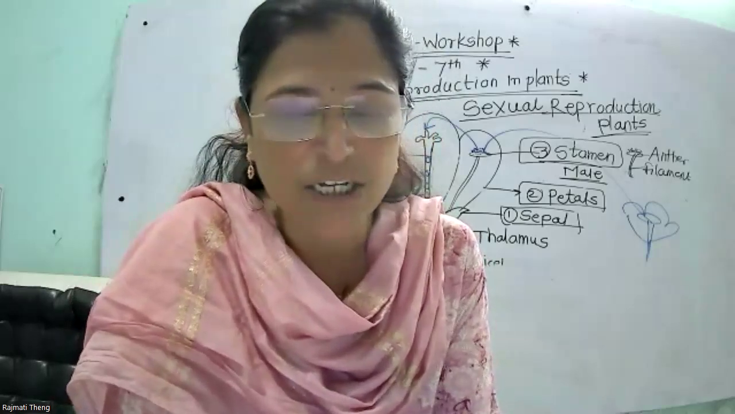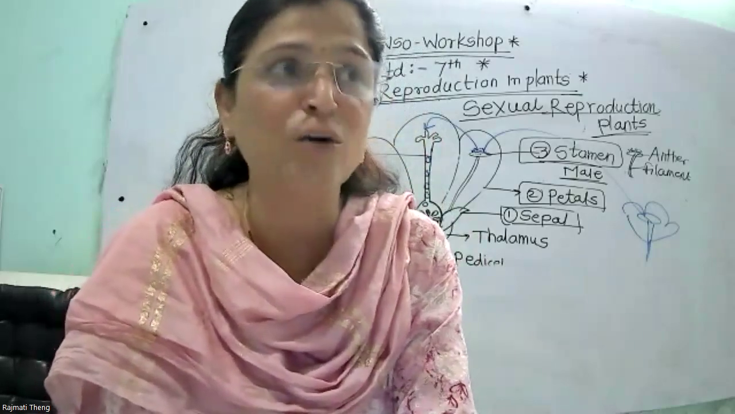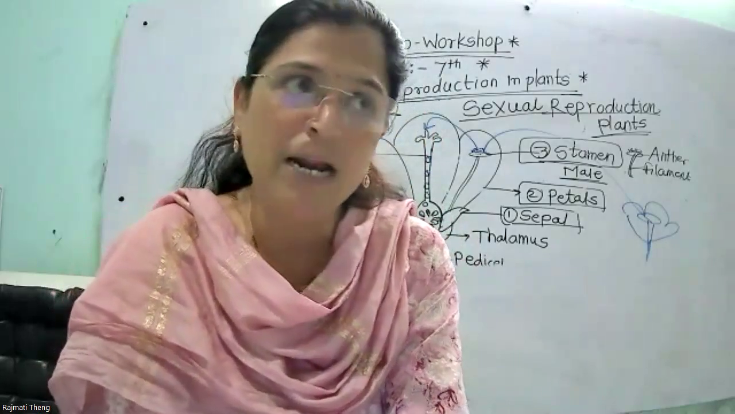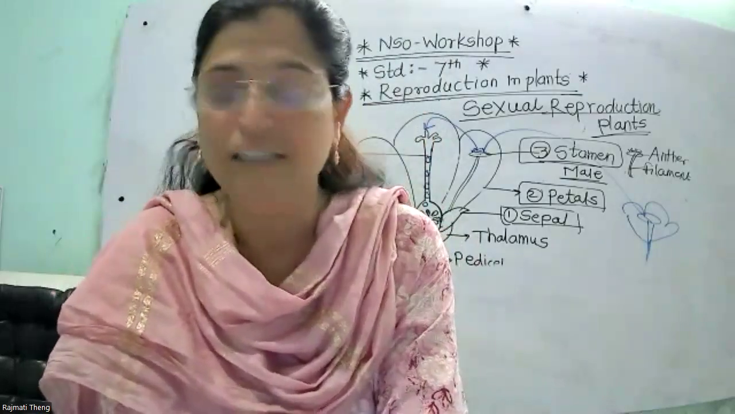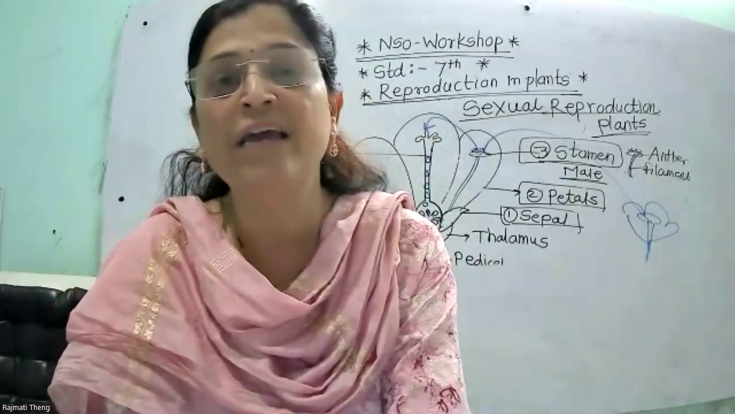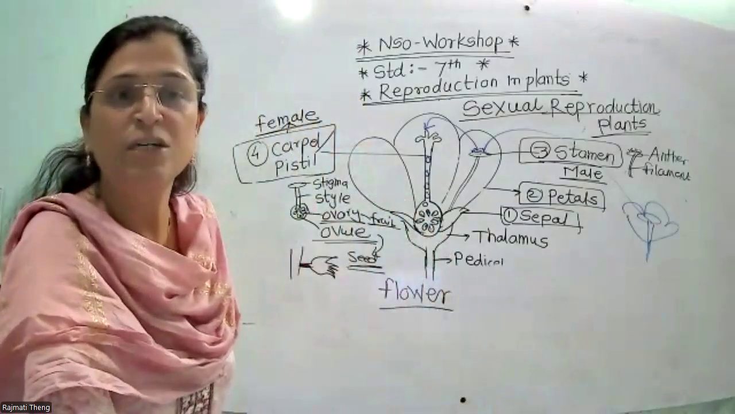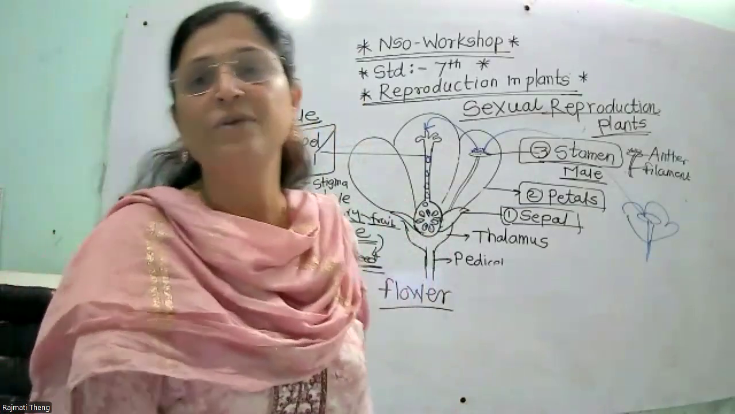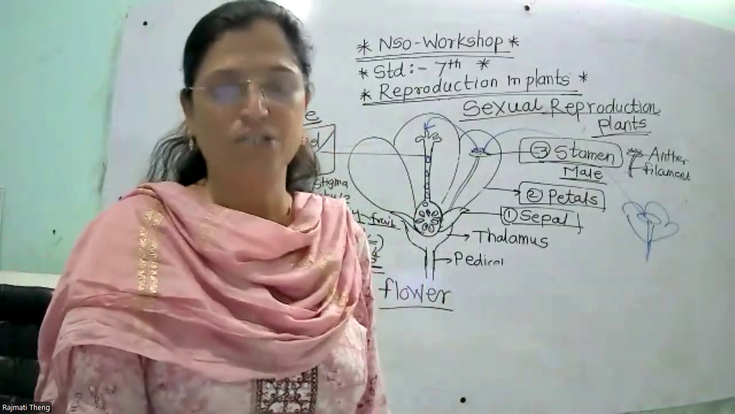And seed germination: when the seed has suitable conditions, temperature, air, moisture, sunlight, then this seed germinates and gives a baby plant, and the baby plant develops into a new plant. So in this way plants are reproduced. There are two ways of reproduction in plants, sexual reproduction and asexual reproduction. In this chapter we discuss both sexual reproduction and asexual reproduction.